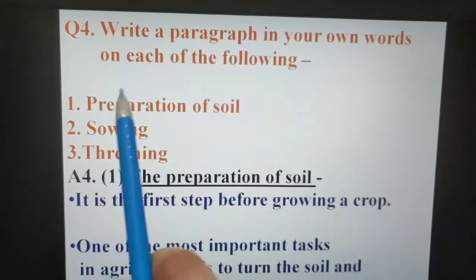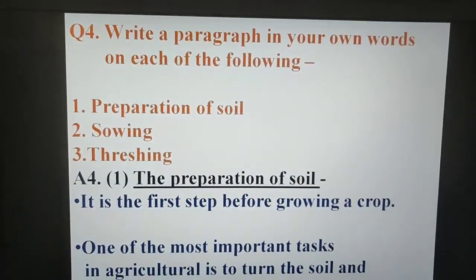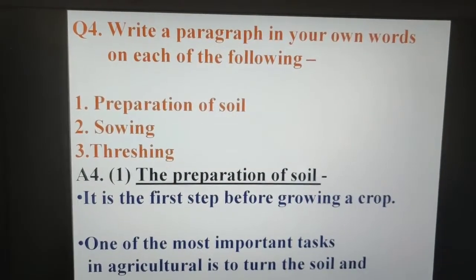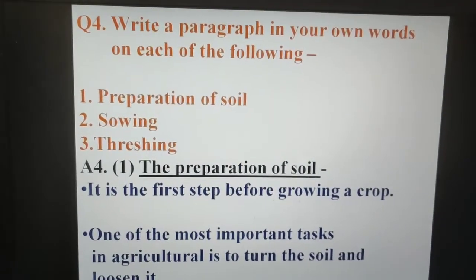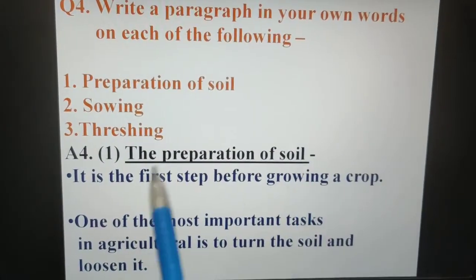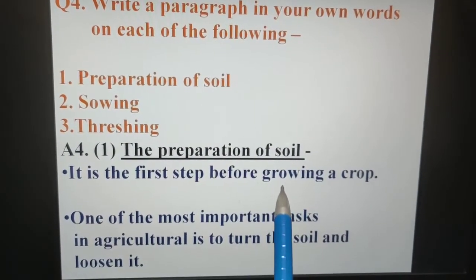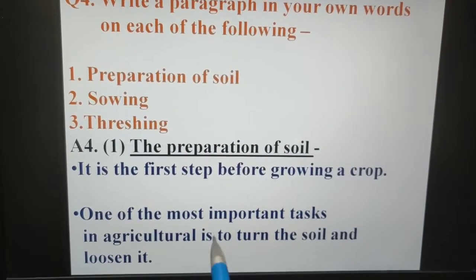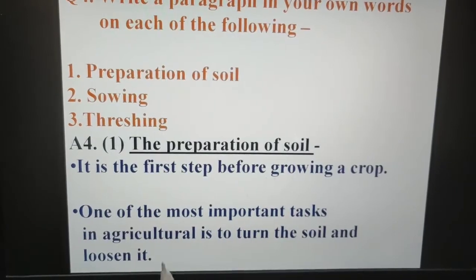Write a paragraph in your own words on each of the following. So you can write the paragraph. You must have already written, but you can compare here also. Preparation of soil. The first one is preparation of soil. The preparation of soil is the first step before growing a crop. One of the most important tasks in agriculture is to turn the soil and loosen it.